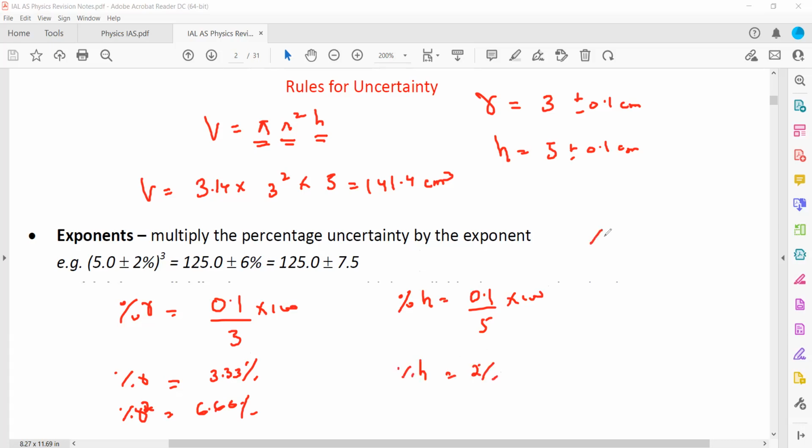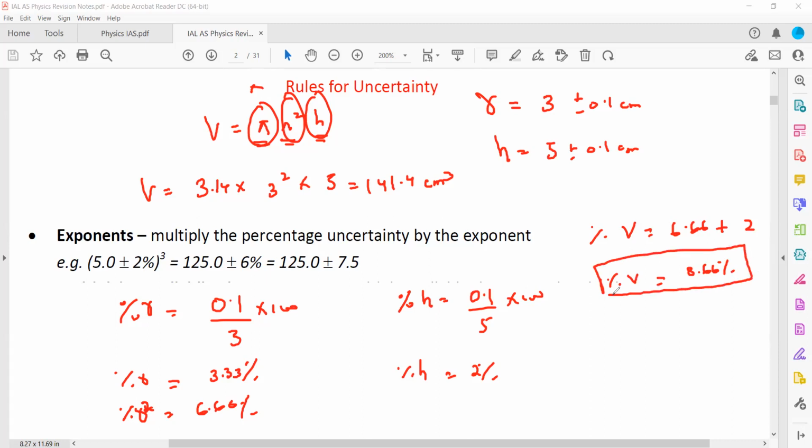Now we need the percentage uncertainty in volume. We have pi, R square and H. Pi is constant, it does not have any uncertainty, it's a fixed number. R square has 6.66%, plus H has 2%. So the total is 8.66%.